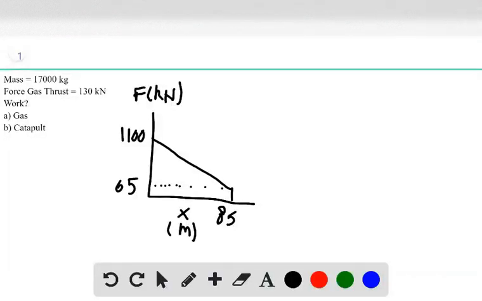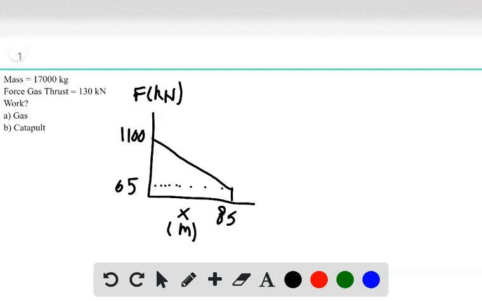Hey everyone, this is question number 14 from chapter 6. This problem asks us about a jet lifting off from a boat and asks for the work done by the gas thrust and the work done by the catapult. So the first part, A, asks for the work done by the gas thrust.